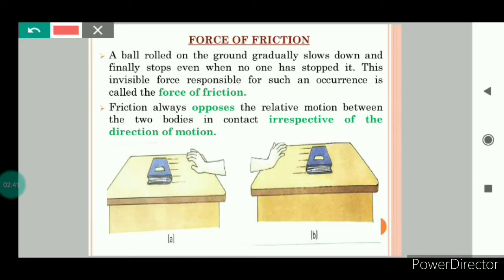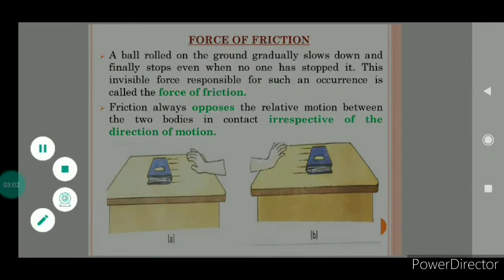Now repeat the activity, but this time apply the force in the opposite direction, that means in this direction. In this case also, the book will stop after moving for some distance, because frictional force will act in the direction opposite to the direction of motion of the book.